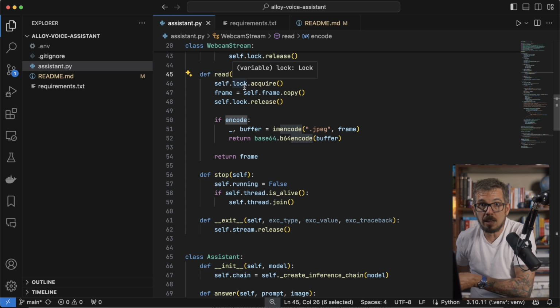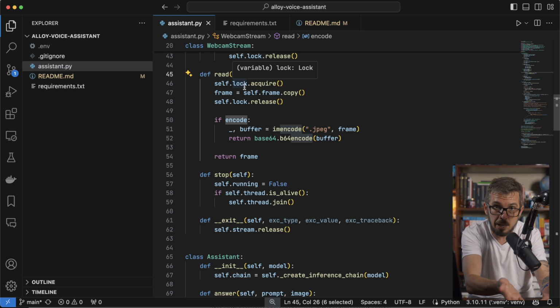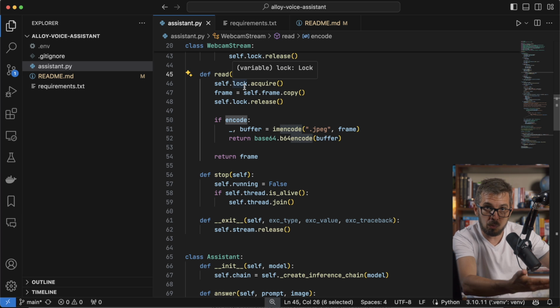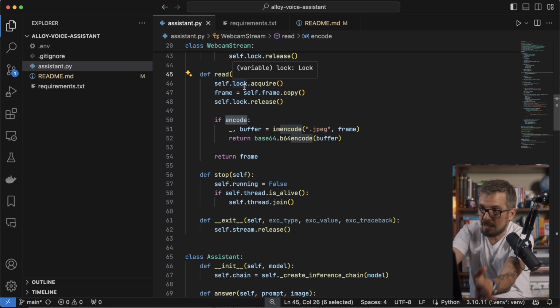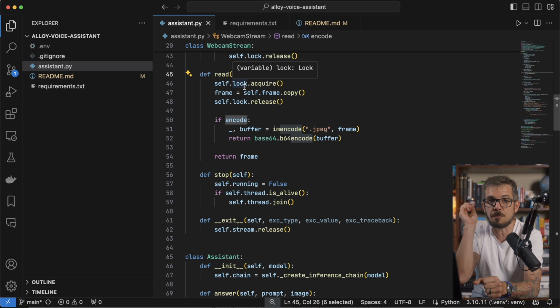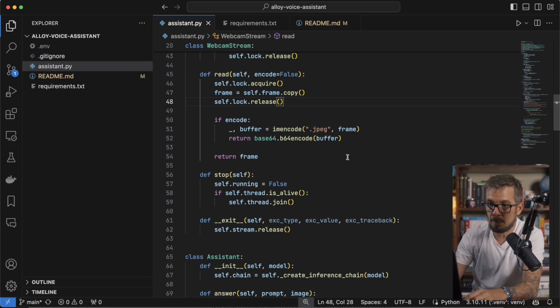If your image was on a URL, if it was public on the web, you could send the URL and it would work. Those models are capable of processing a URL. In my case, I'm capturing the image right here on my computer. I don't have a URL. I'm gonna have to encode it in base 64 and send it in base 64. This is what's going to happen here.